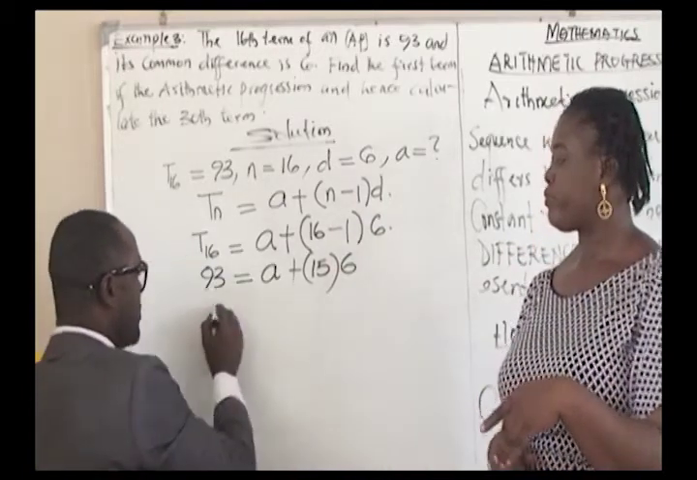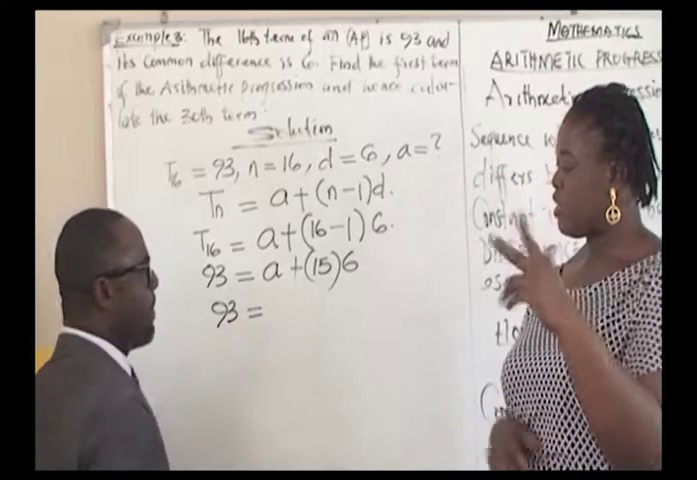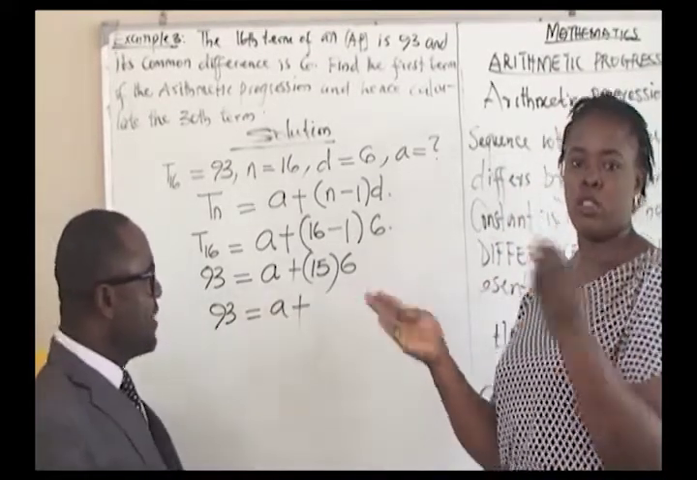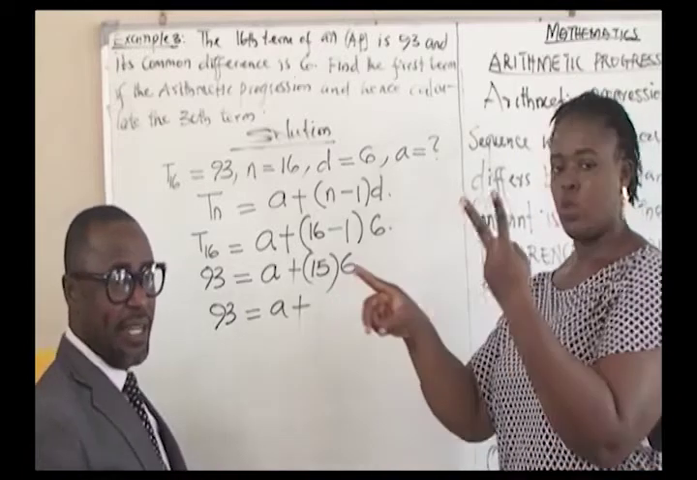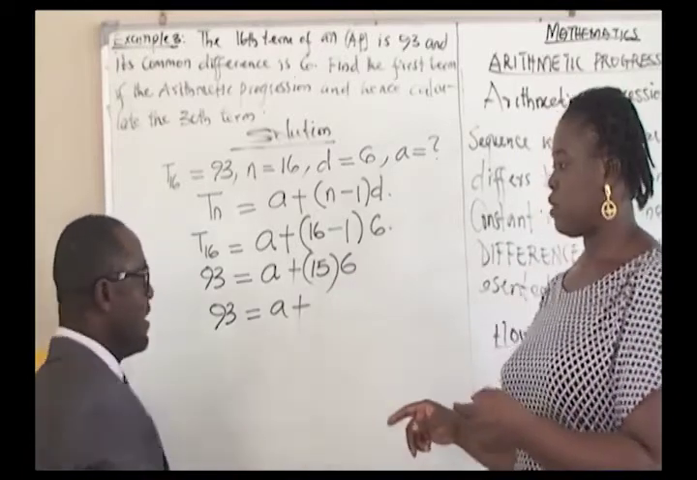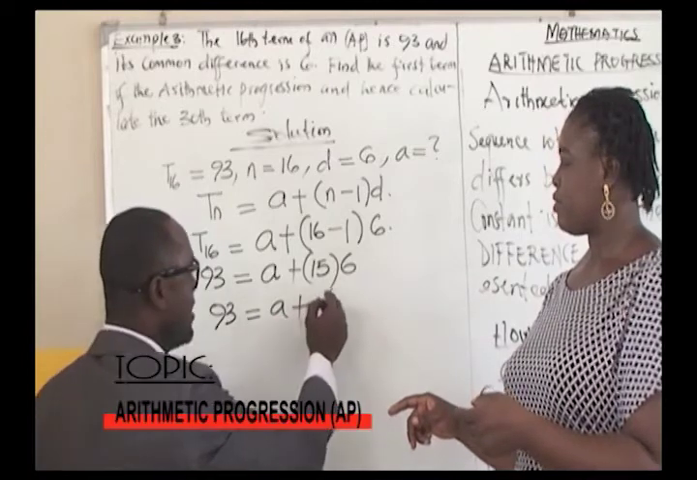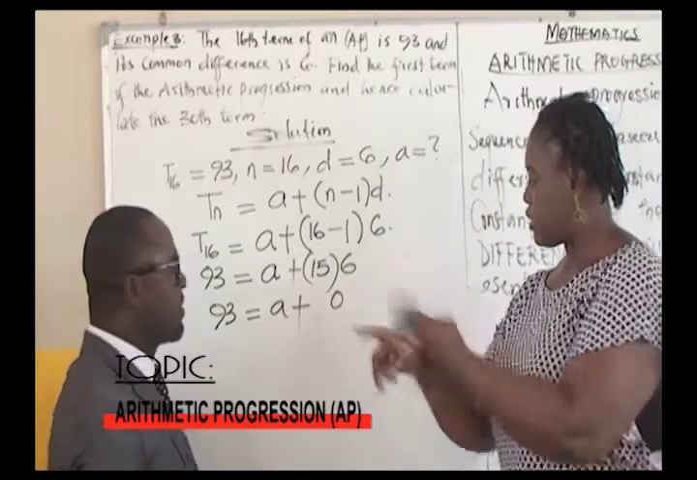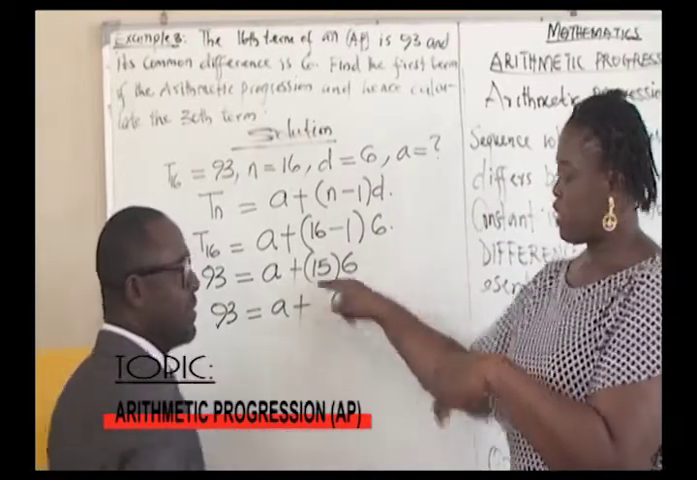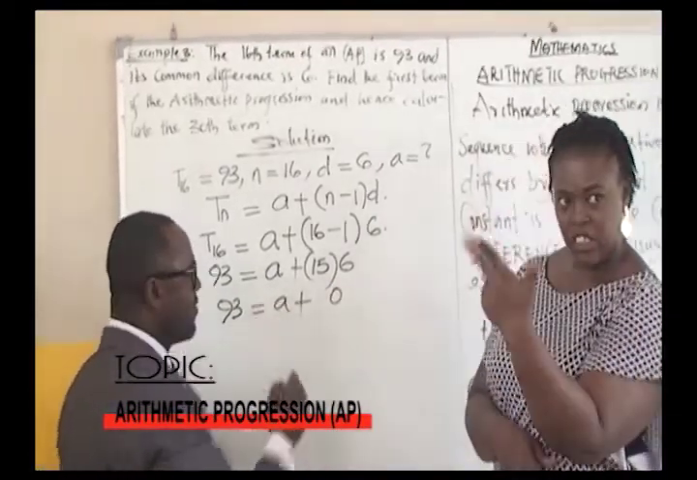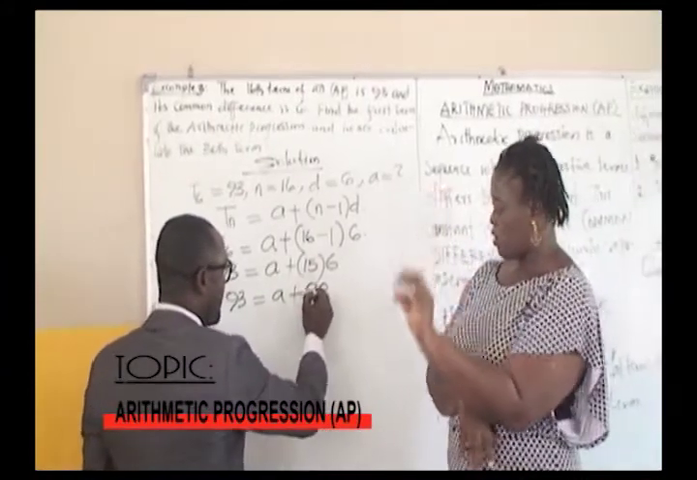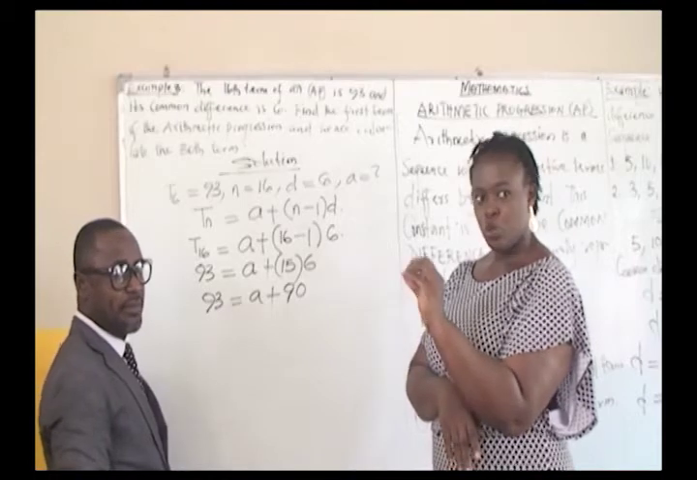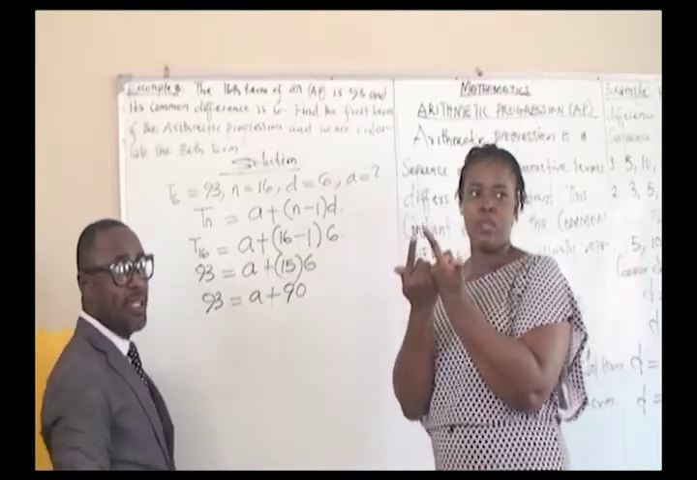So 93 is equals to A plus 15 times 6. Let's do it together. That gives us what? 90. 6 times 5 will give us 30. That's 0, carry 3. 6 times 1 is 6, plus the 3 you have carried, will give us 90. You have 90 there. Now you have to collect like terms in order to get the value of A, which is the first step.